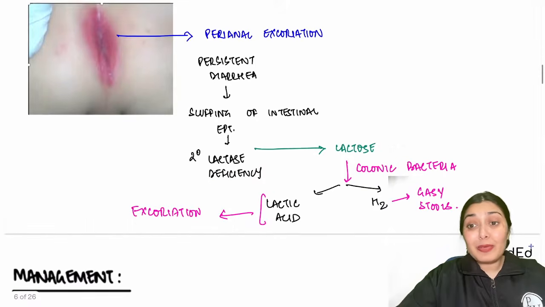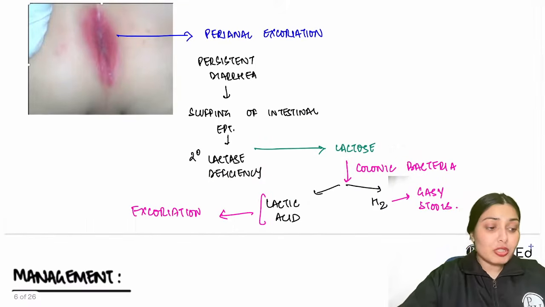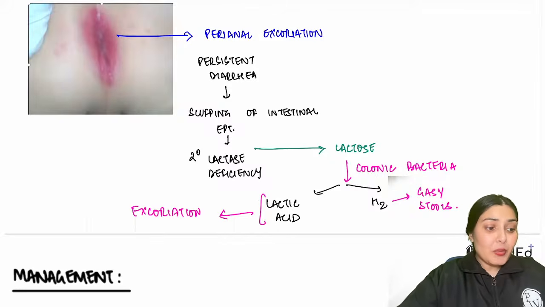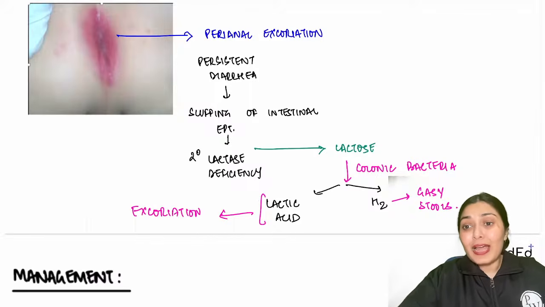And why do we see perianal excoriation around your anus? This swelling around the anus is nothing but the excoriation that is caused by lactic acid. If you throw acid at your skin, it will definitely be excoriated. So this is the picture.